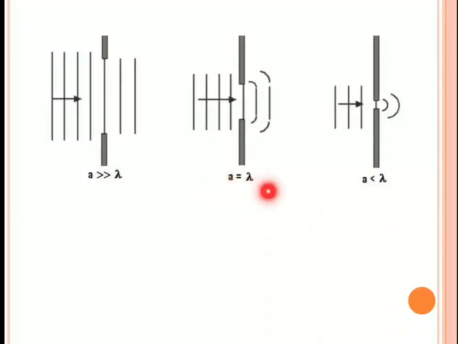When the wavelength of the light and the slit width are the same, as you observe in this diagram, there is a slight bending of light rays after the obstacle. That means a diffraction pattern occurs. In the next figure, the slit width is very small compared with the wavelength of the light, and there is a clear bending of light rays around the obstacle. That means it is a clear condition to obtain a perfect diffraction pattern.